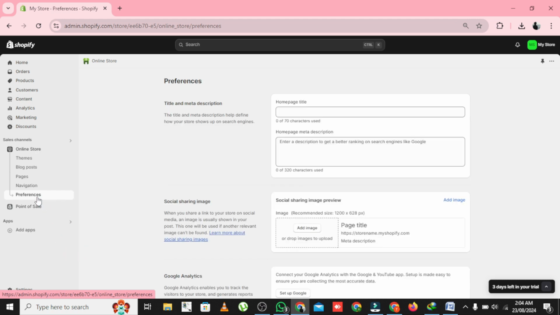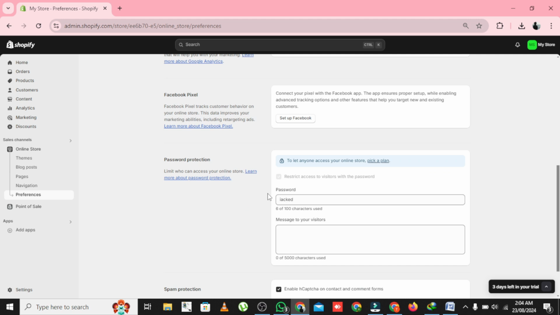Now scroll down until you see Password Protection. Toggle the switch to Enable Password. This is what locks your store.